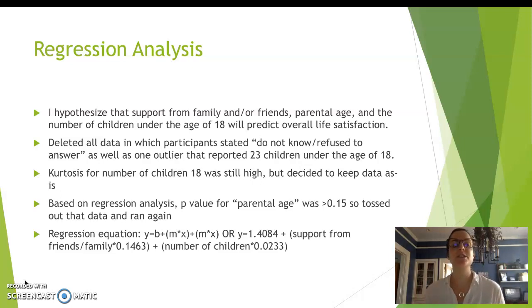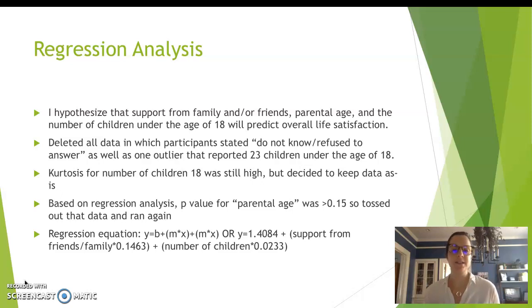Kurtosis for number of children under 18 was still a little high, but I decided to keep the data as is. All the skewness was in the normal range. Based on the regression analysis, the p-value for parental age was greater than 0.15, so I tossed out that variable and ran the regression again.